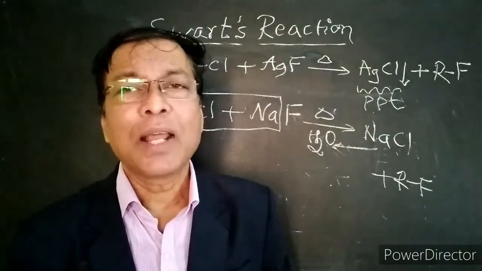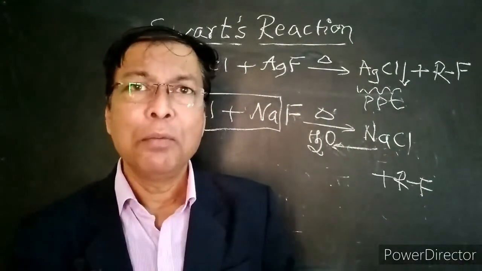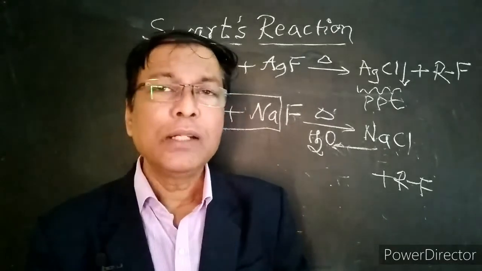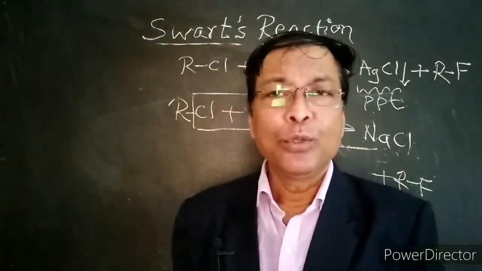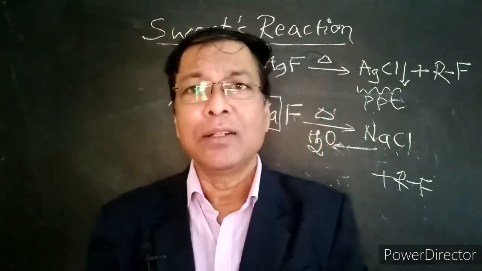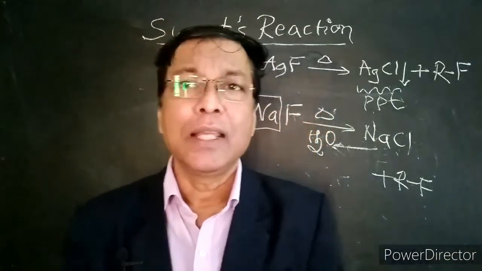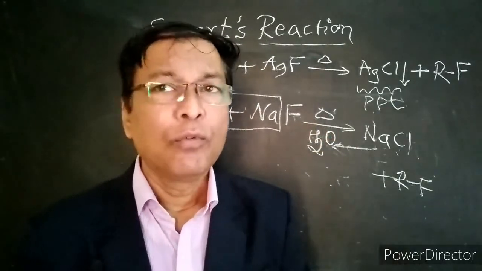Now let us summarize the Swartz reaction. The Swartz reaction is the one and only best method for the preparation of alkyl fluorides, and it takes place according to SN2 reaction mechanism, and the rate of the reaction depends upon both the reactants, that is alkyl chloride as well as the metal fluorides.